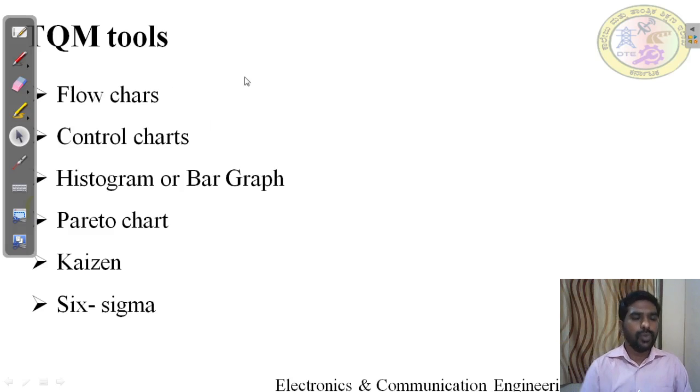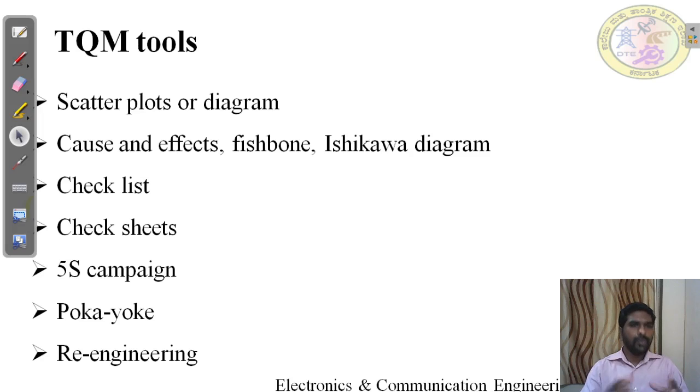Then TQM tools. There are plenty of TQM tools. One is flowchart, control chart, histogram, also called a bar graph, Pareto chart, Kaizen, Six Sigma. These are all the tools mentioned as per your syllabus. There are some other TQM tools that industries use to get quality: scatter plot, also called a scatter diagram, cause and effect, fishbone or Ishikawa diagram, checklist, check sheet, fast campaign, Poka-yoke, re-engineering. These are some other TQM tools available. You can go through and study them.